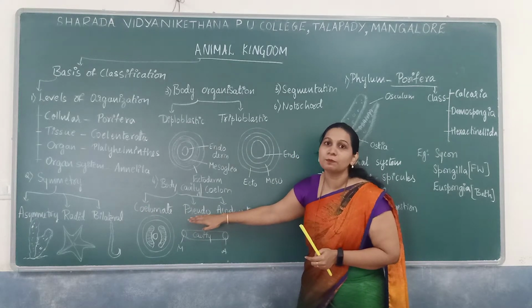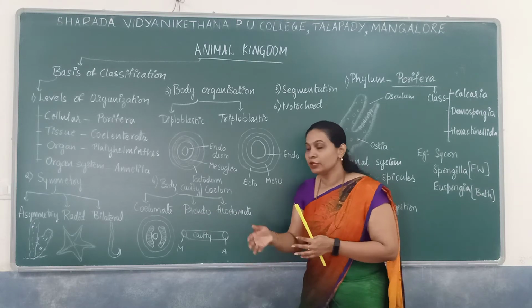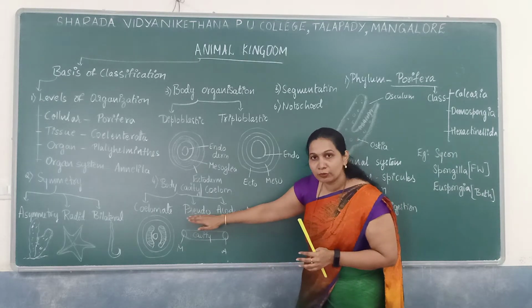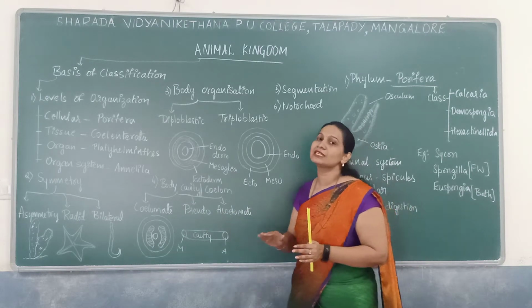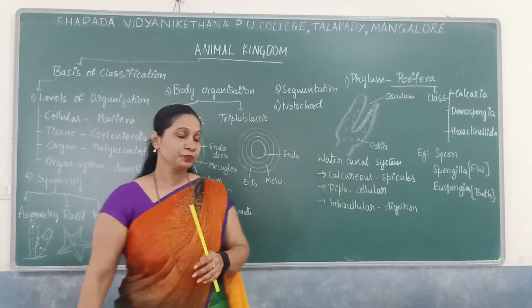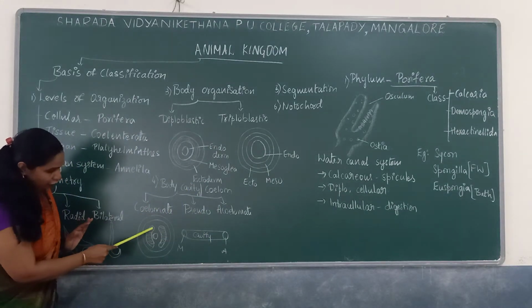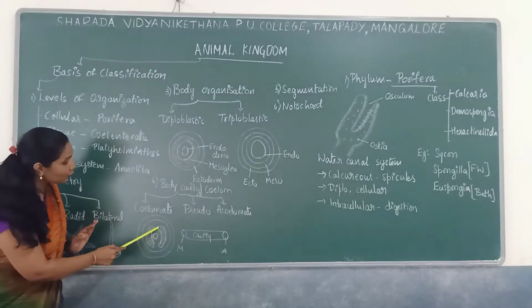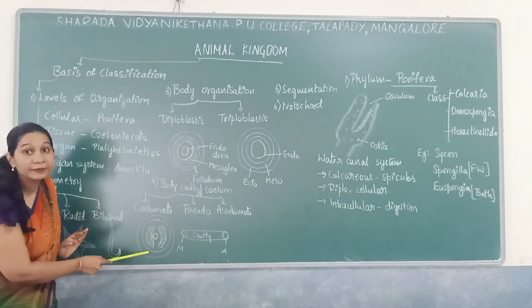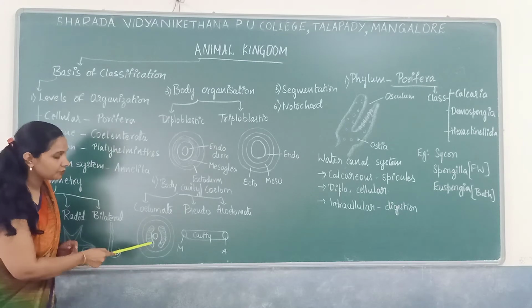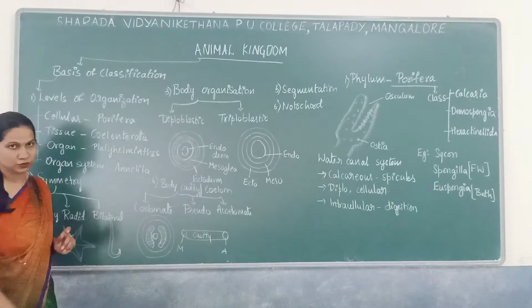Pseudo refers to false. They don't have a true coelom, but they will show off. So that is pseudocoelomate organisms, and then we have acoelomate organisms, where there is an absence of coelom. So here one more thing is that this is a coelom. This is the body cavity which is covered by a mesoderm. It is in the middle. It is covered by a mesoderm. So coelom is covered by a mesoderm.